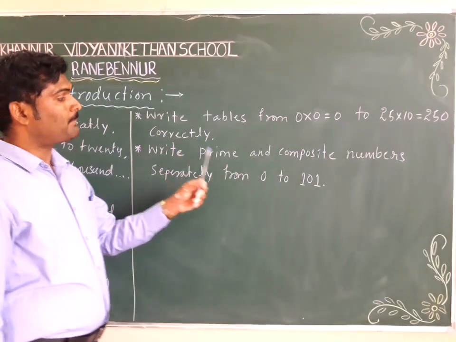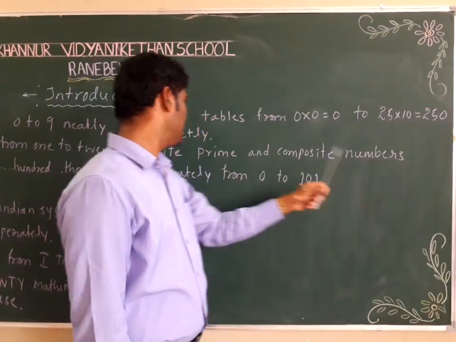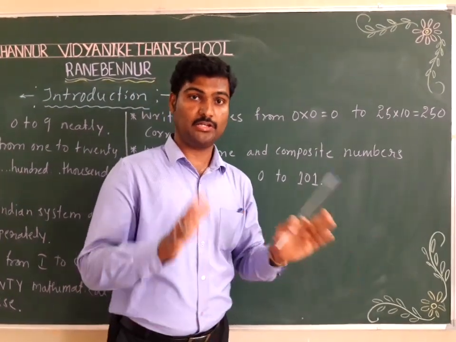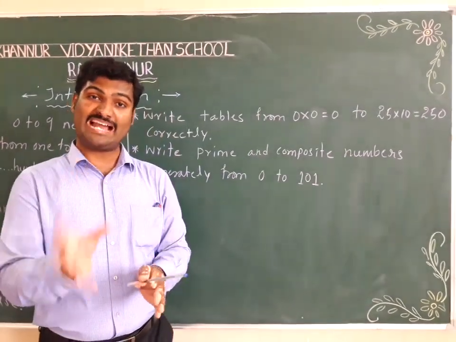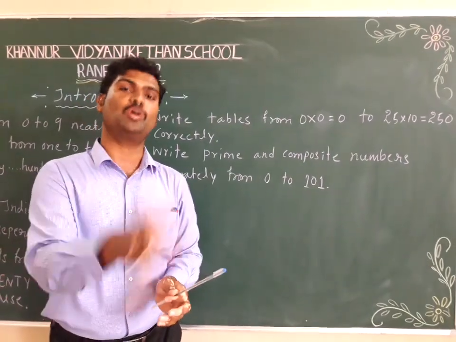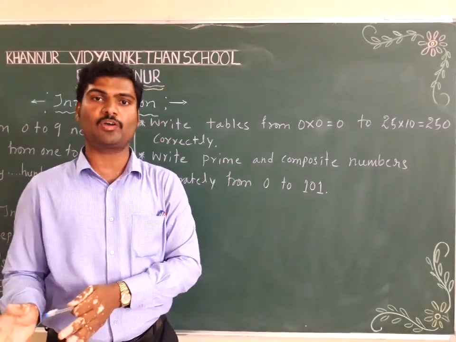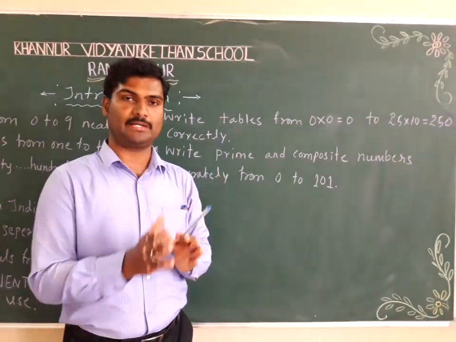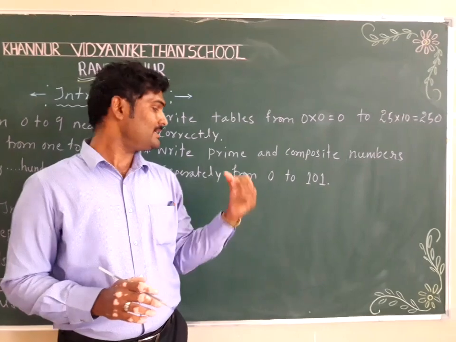Write prime and composite numbers separately from 0 to 100. I think in the 6th standard you dealt with prime numbers and composite numbers in separate chapters. You know it. That is all helpful for you in grade 7. So I am making you write it separately. Okay, so what are these?